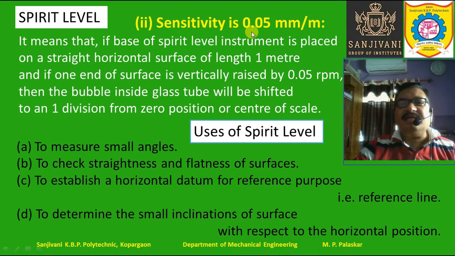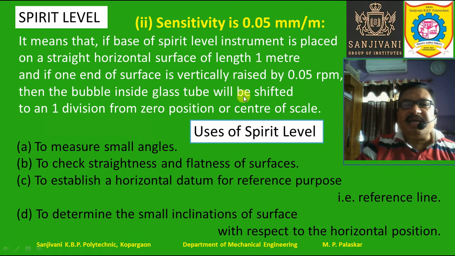Now the sensitivity is sometimes 0.05 millimeter per meter, right? It means that if the base of the spirit level instrument is placed on a straight horizontal surface of length 1 meter, and if one end of the surface is vertically raised by 0.05 millimeter, it is not rpm, it is millimeter, then the bubble inside the glass tube will be shifted by one division from the 0 position or center of the scale, right?